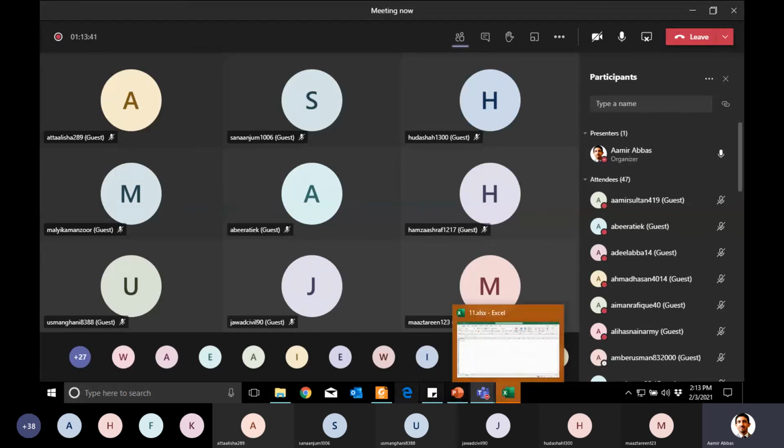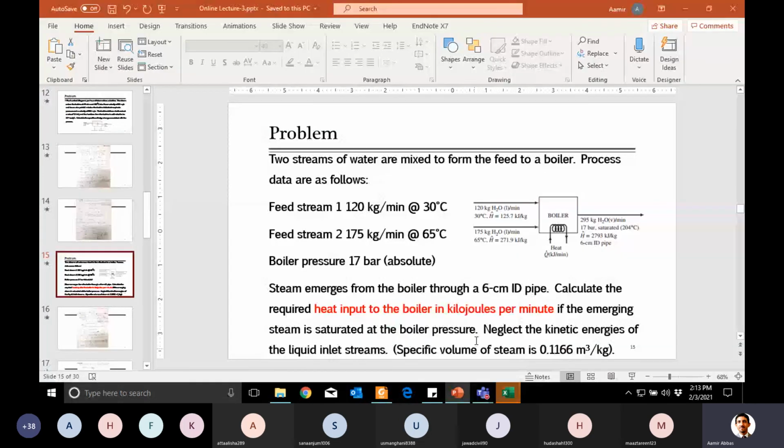Guys, till then just solve that problem. Just note down these conditions quickly, please, so that I can display the Excel sheet here. Please note down these conditions and try to solve this problem. Meanwhile, I will mark the attendance. Just note down what the enthalpies are for the inlet streams as well as the flow rates. Quickly note down, please. Inlet is 120 and 30 degrees C and its enthalpy. Quickly just write it.